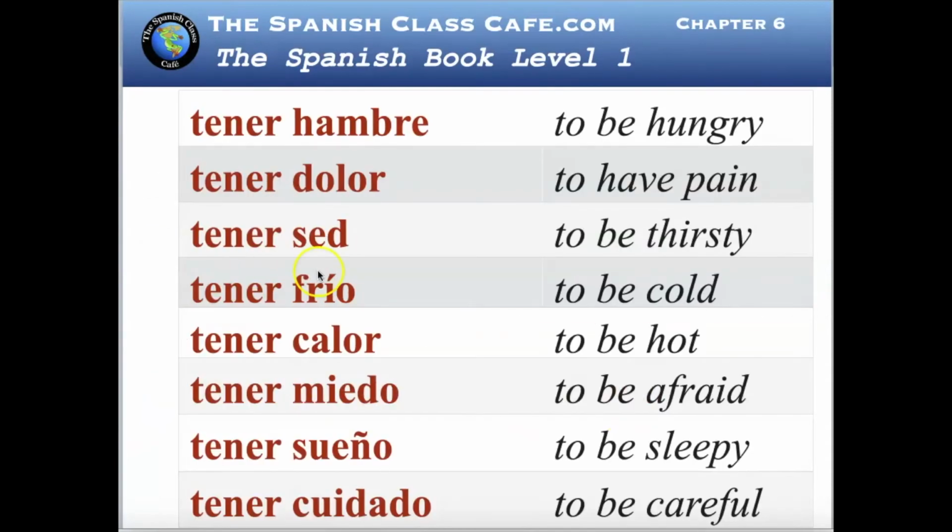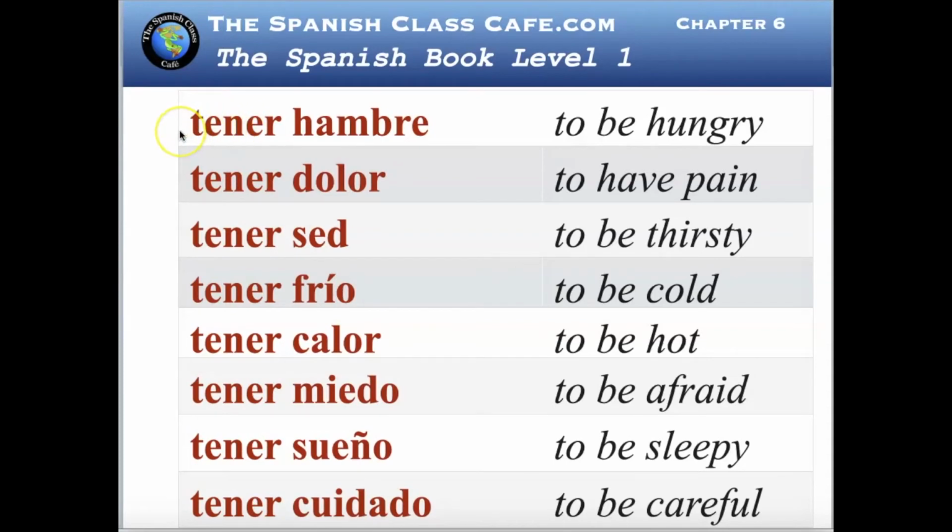Here are many other expressions with the verb tener. Tener hambre, tener dolor, tener sed, tener frío, tener calor, tener miedo, tener sueño, tener cuidado. And the only thing that you have to do is to conjugate the verb tener with the personal pronoun that you want.